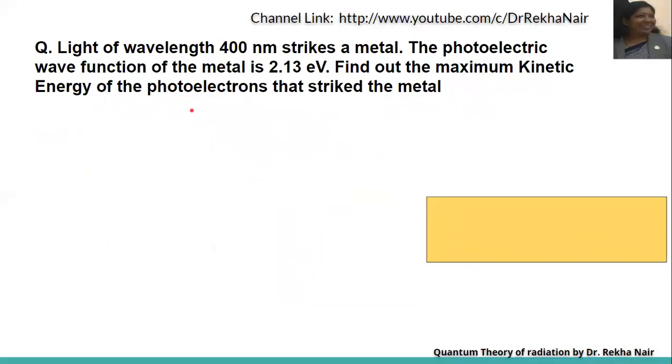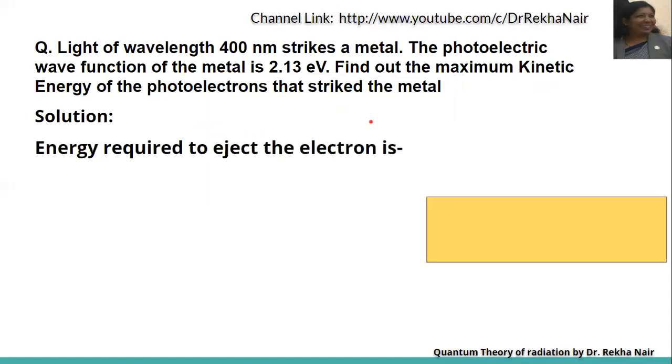Another question: light of wavelength 400 nanometers strikes a metal. So the wavelength lambda is given. The photoelectric work function of the metal is 2.13 electron volt. That is, W0 is given as 2.13 electron volt. Find the maximum kinetic energy of the photoelectron that strikes the metal. So we need to calculate the kinetic energy.